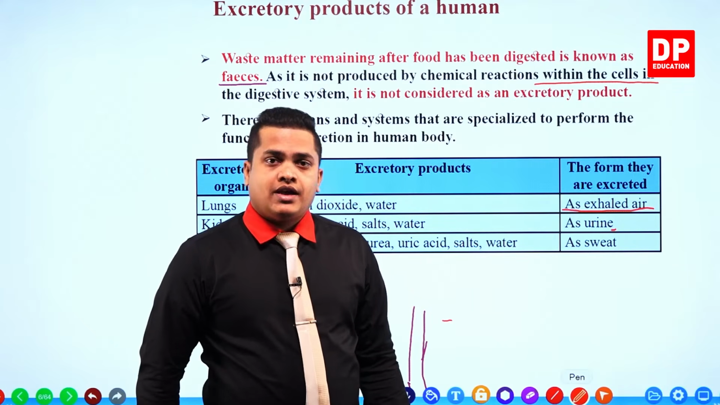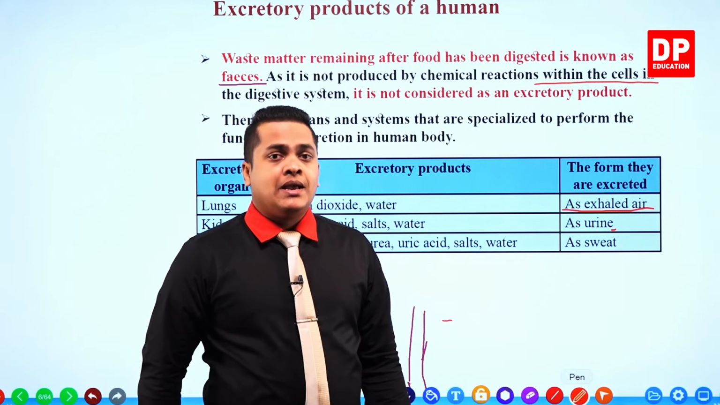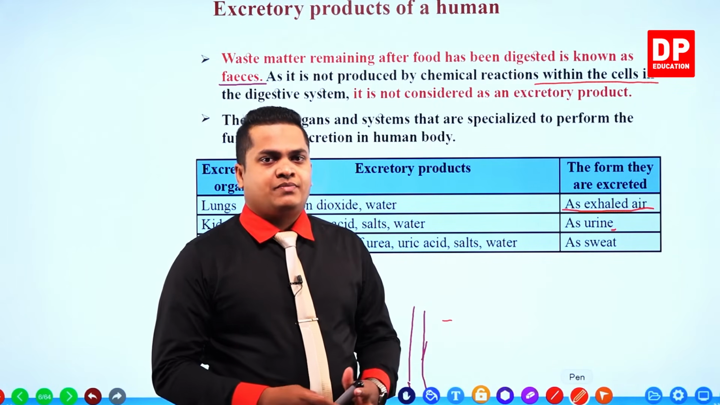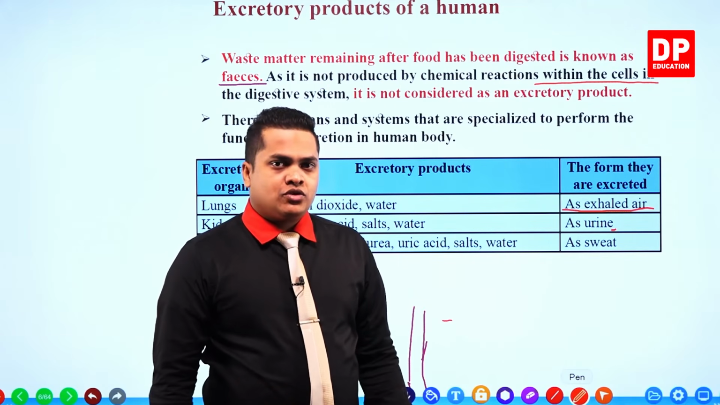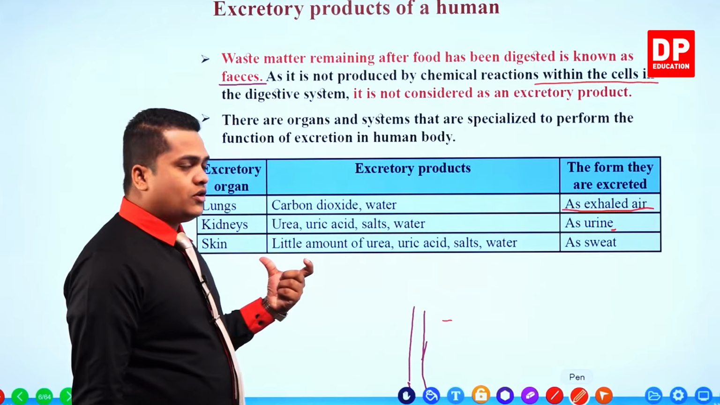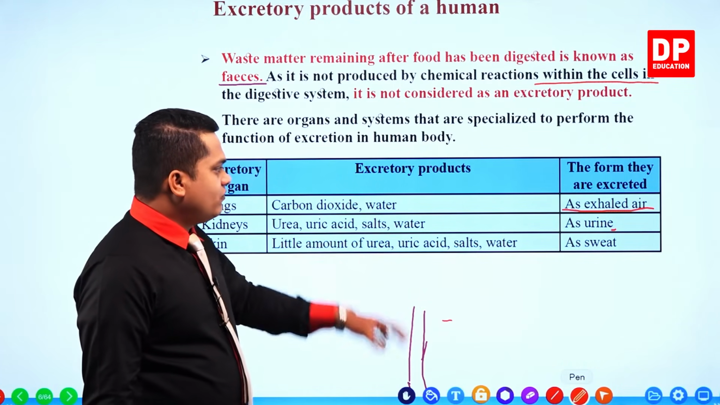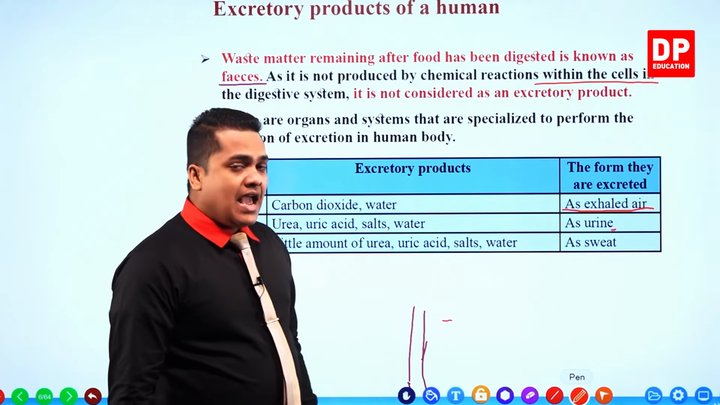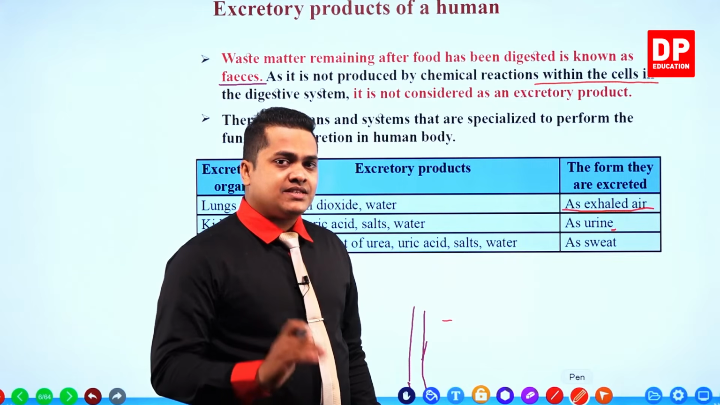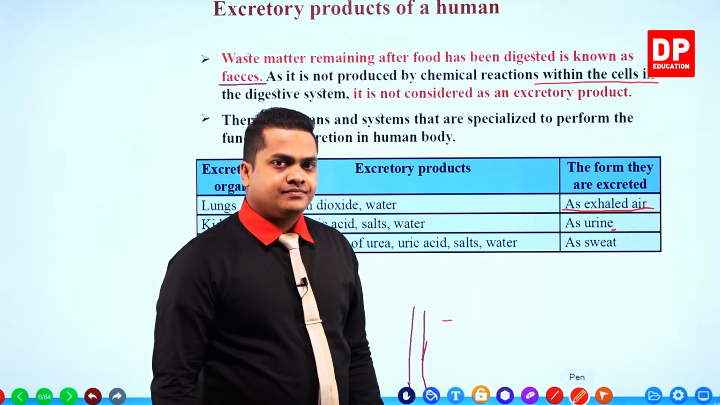Urea and uric acid are expelled from the body mainly through urine. Some amount is also expelled as sweat, but mainly these two substances are expelled through urine. So my dear children, kidneys filter out urea, uric acid, salts and water mainly, and the form in which these excretory substances are removed is referred to as urine.